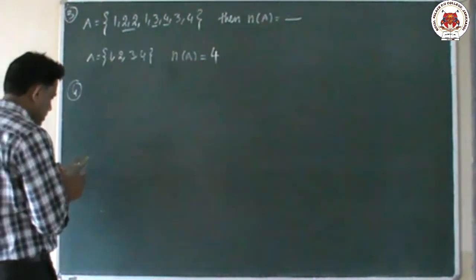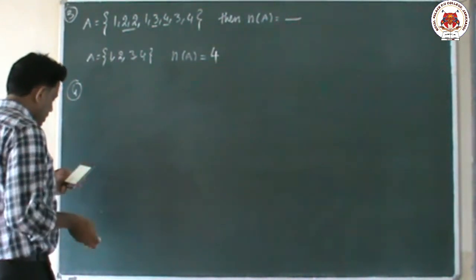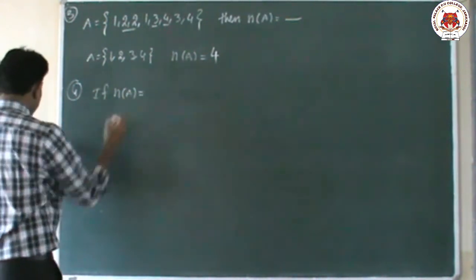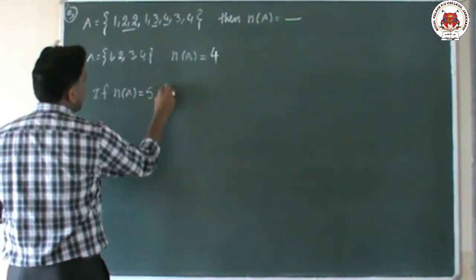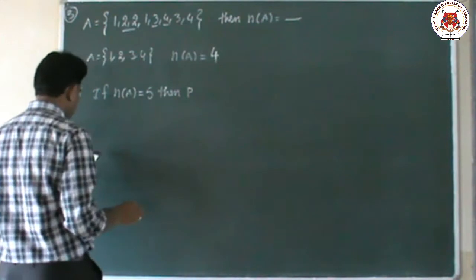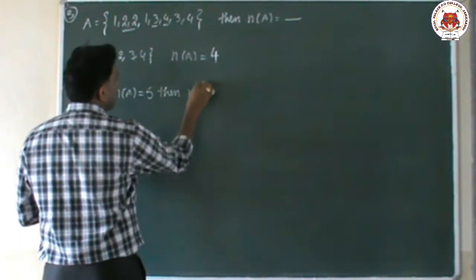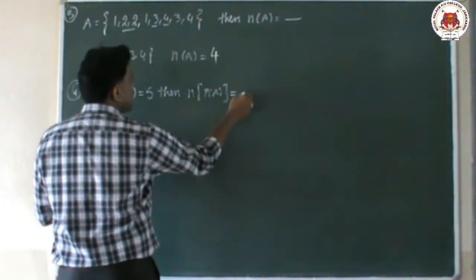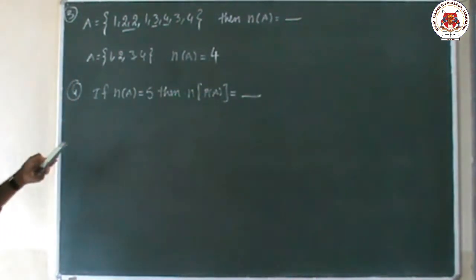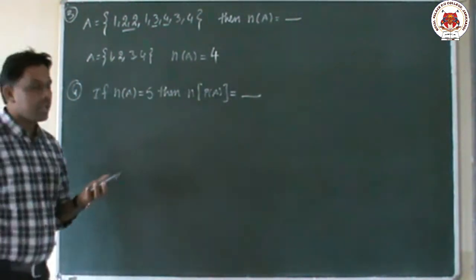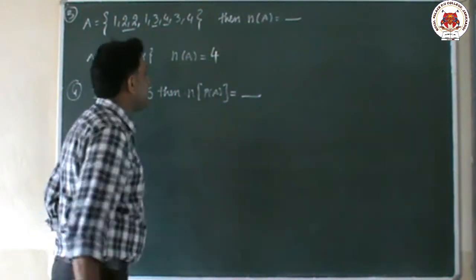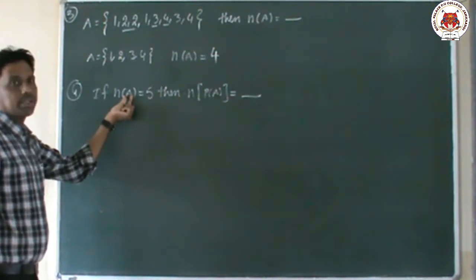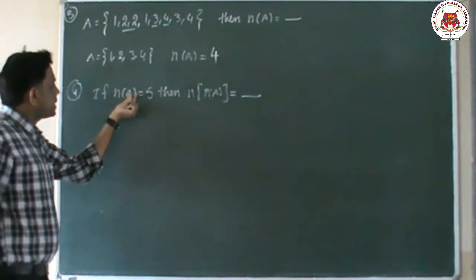The fourth question is: if n of A equal to 5, then n of P of A equal to dash. Here P of A means power set of A. Then how to do this answer? N of A means number of elements in a set. Number of elements in set A is 5.